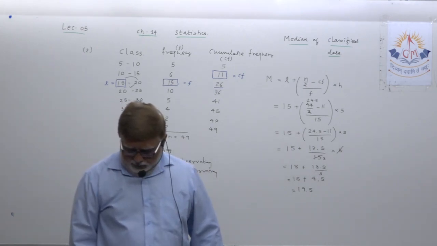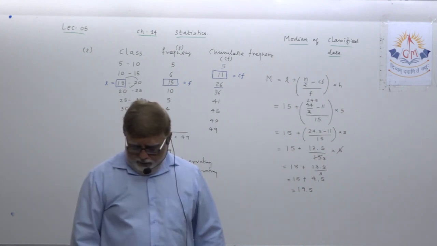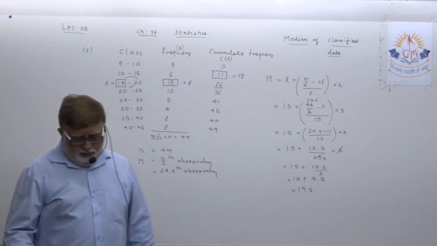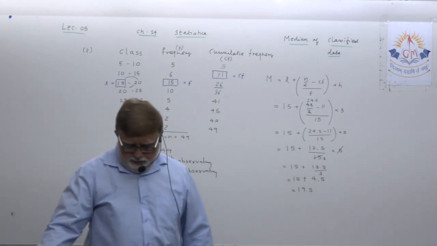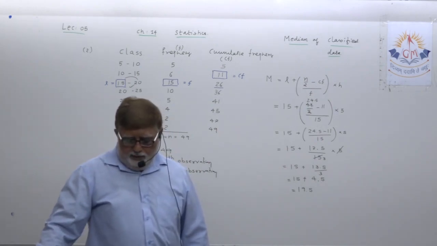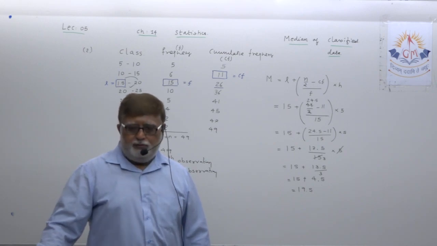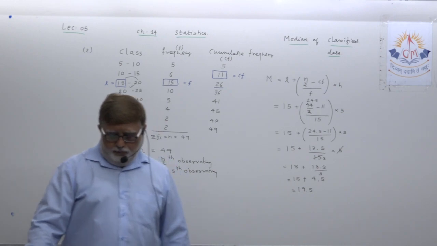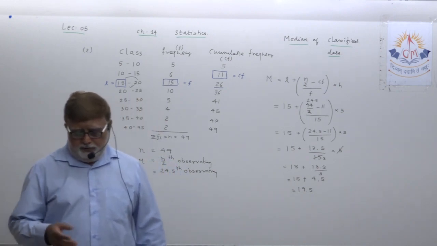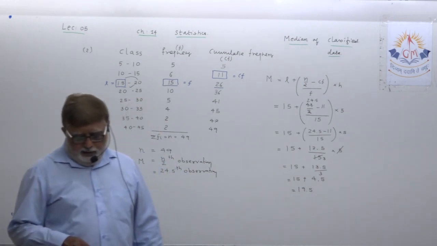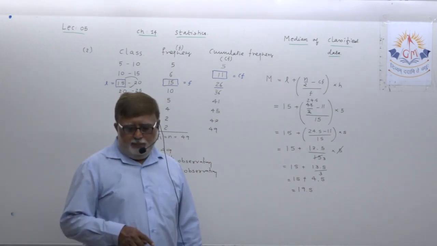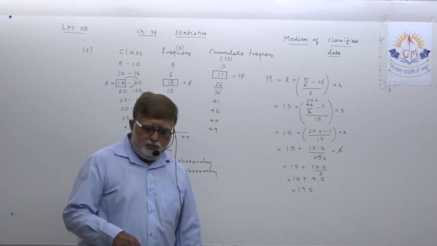You observe example number 2 and 3, dear student. What is said in 2? You are given already a frequency distribution, 100 to 120, 120 to 140, 140 to 160, that way. And you are asked to convert it into less than type cumulative frequency distribution.